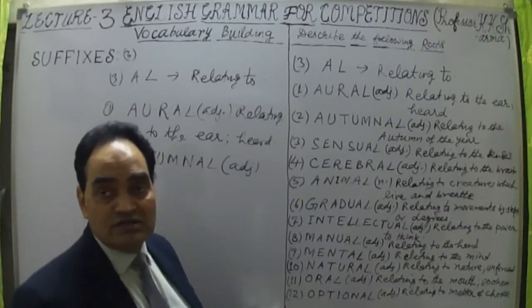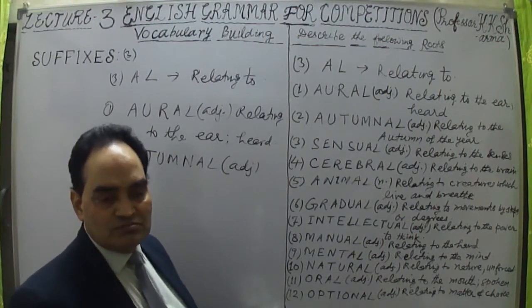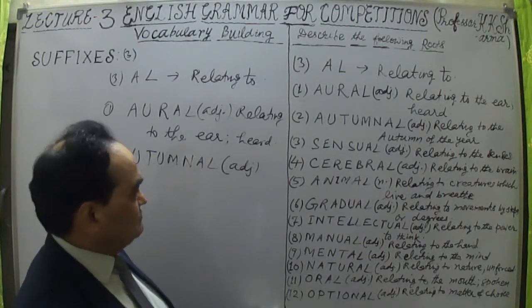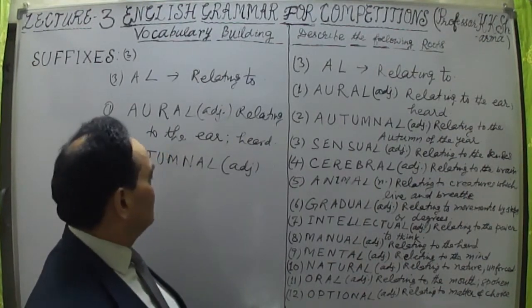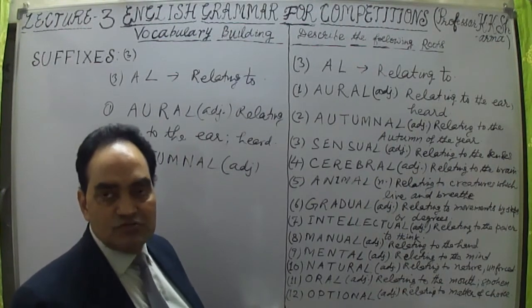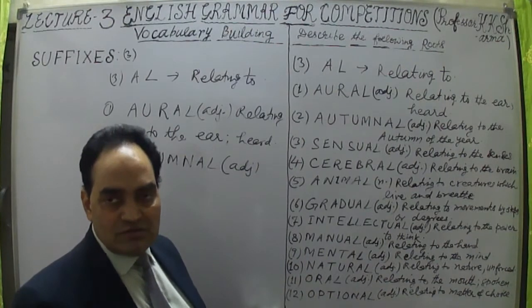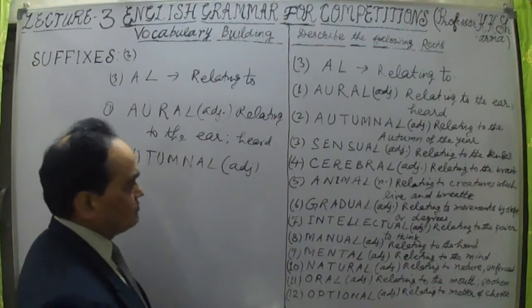Otherwise, the N is silent in autumn, mostly we keep it silent in the case of autumn. Autumn is the weather, one of the seasons of the weather, right? Autumnal, but here the N is pronounced, but mostly we say autumn, A-U-T-U-M-N, where the N is silent. But in this case, autumnal, we have to pronounce it.